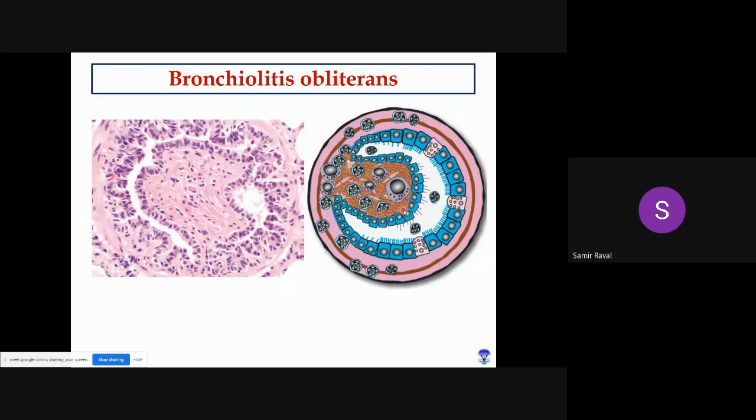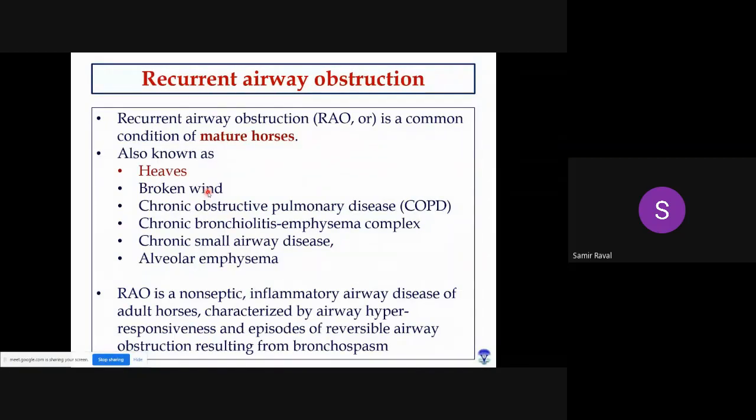But in some conditions, if they are not removed in time, in that case, here you can see fibroblasts will penetrate this particular mass, and ultimately they will multiply, and after this multiplication this entire mass will be converted into a fibrous polyp. Here you can see this is fibrous tissue, these are the blood vessels, and this entire fibrous tissue is covered with the respiratory epithelium. Okay, bronchiolitis obliterans.